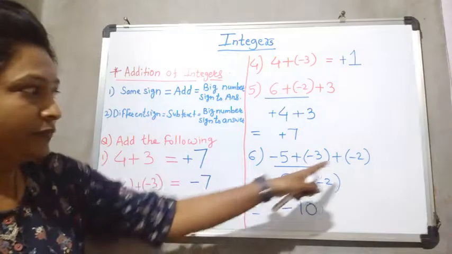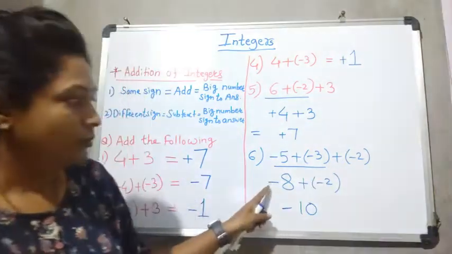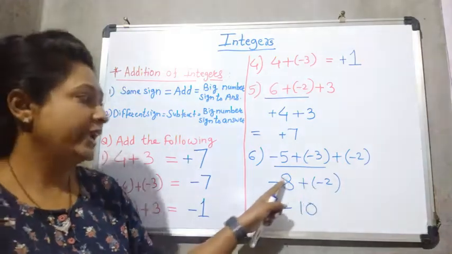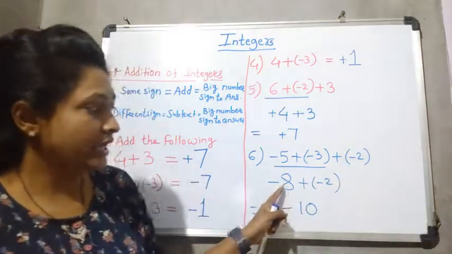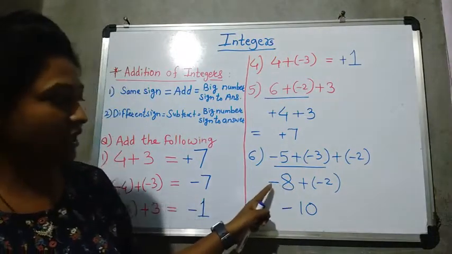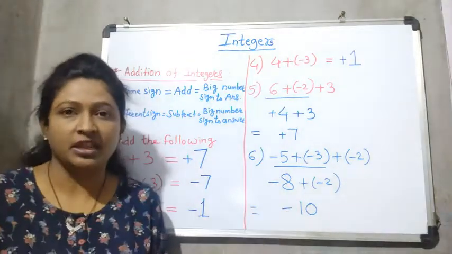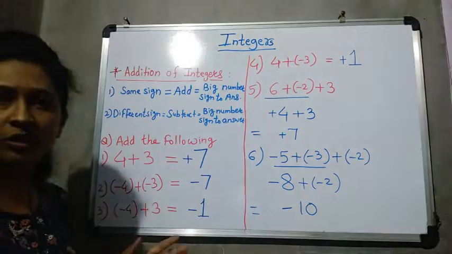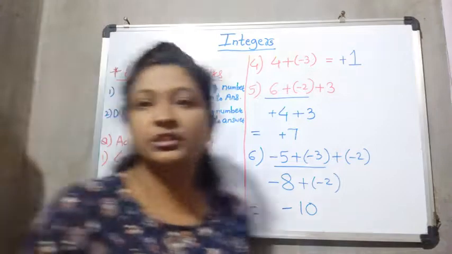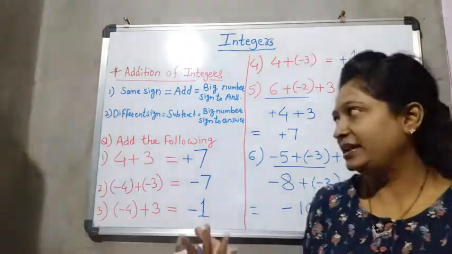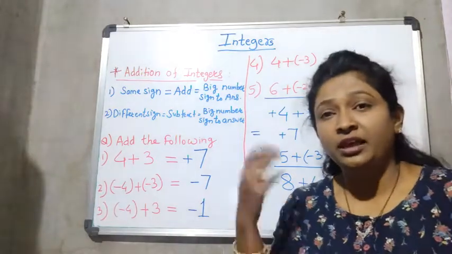Now you can take minus 2 down, both have the same sign. Minus 8 minus 2 means we have to add 8 and 2, it is 10, and the big number 8 has a negative sign, so negative sign for the answer. Understand, students? You can solve examples with this method now. Always remember these two rules. Don't remember it by the sign. I know that many students are